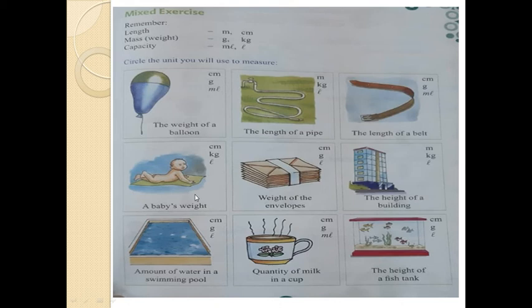The height of building is so high, too much height, so it is coming meter. Amount of water in a swimming pool, liter. Quantity of milk in cup, milliliter. The height of a fish tank, centimeter.